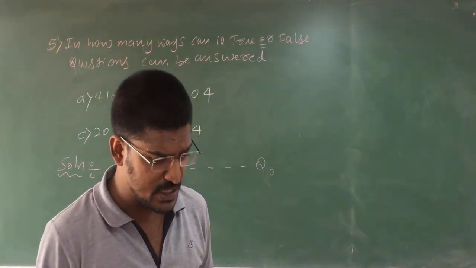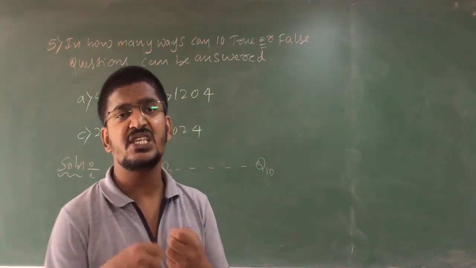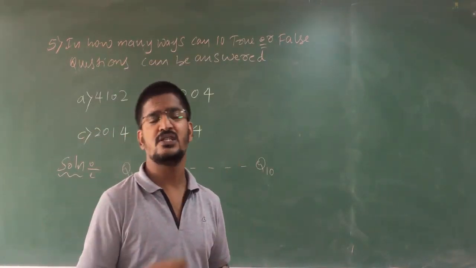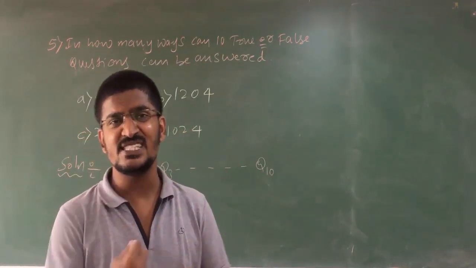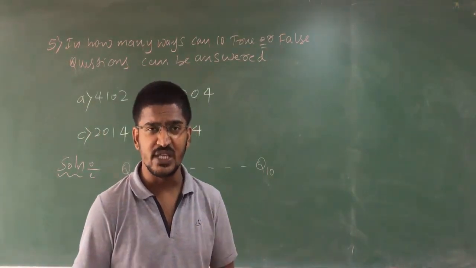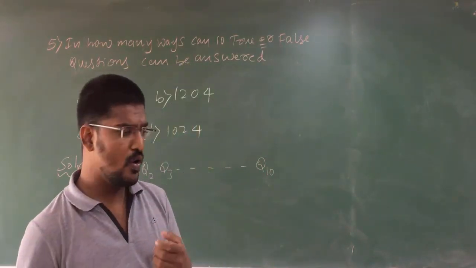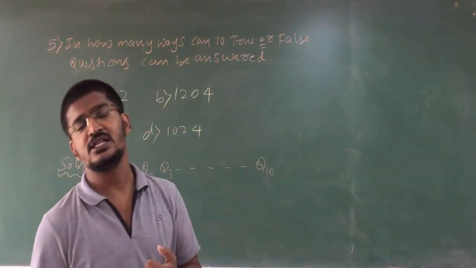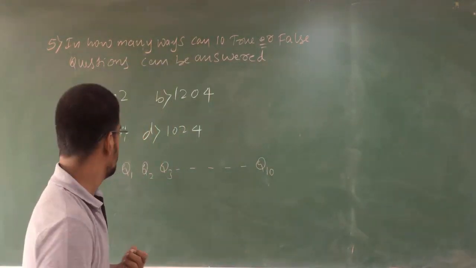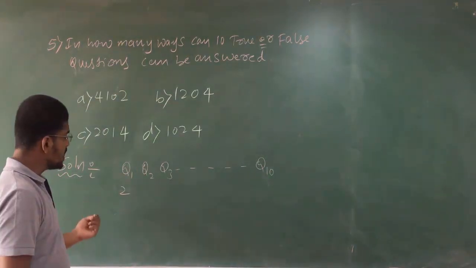So my dear students, please observe here. Your thinking skills are tested with this particular problem. Permutation and combination is nothing but a chapter that tests your thinking skills. How you think, how fast you think, that is what they are going to test in permutation and combination. So there are 10 questions. Each question has how many options? See, 2 options. Either it may be true or it may be false.